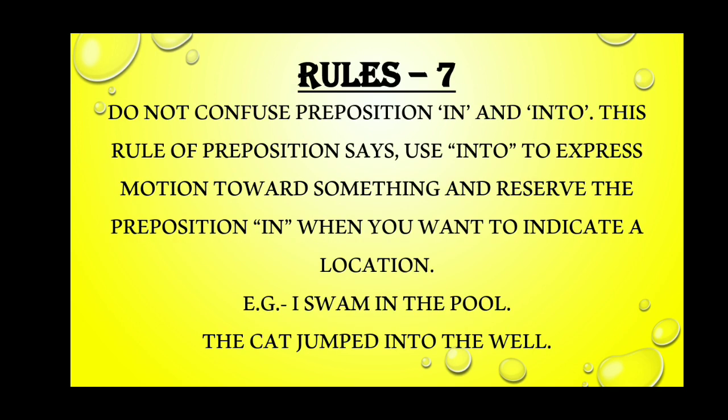I hope you understand very well, so let's move to the next rule, rule number 7. Rule number 7 says do not confuse the preposition in and into. This rule says use into to express motion towards something, and reserve the preposition in for when you want to indicate a location. Its example is: I swam in the pool. And next: The cat jumped into the well. I swam in the pool indicates a location, and the cat jumped into the well expresses motion.